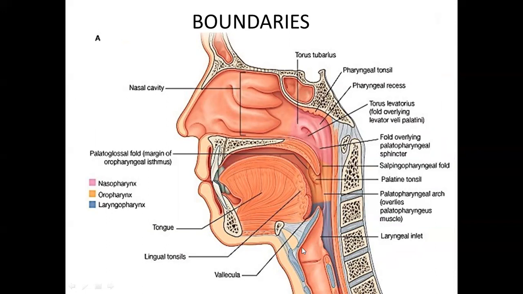It communicates anteriorly with what? With the larynx. And inferiorly, this part is becoming continuous with the esophagus at the pharyngoesophageal junction. That is the narrowest part of the GIT except the appendix. When we talk about its boundaries, it is bounded anteriorly by the laryngeal inlet here and the posterior wall of larynx here, right?